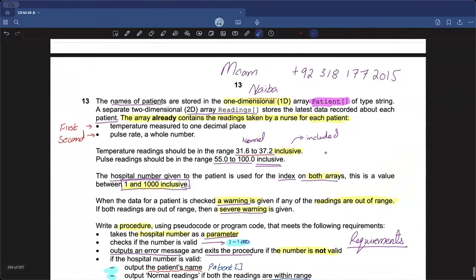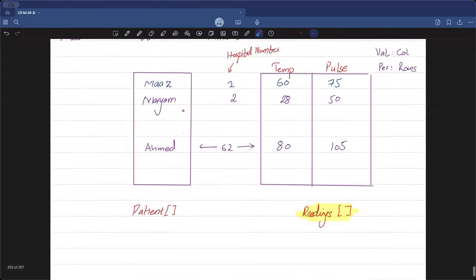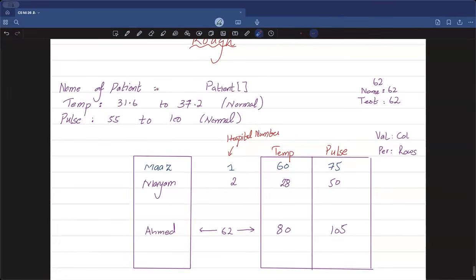Now I sort of have understood what I need to do. I need to take the value of a specific patient. I need to see whether the value is within the specific range. If one of the values is within the specific range and the other is not, I need to output warning. If both of them are within range, I need to output perfectly normal readings. If none of them are in range, I need to output a severe warning.